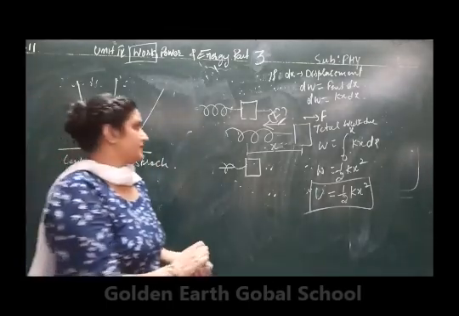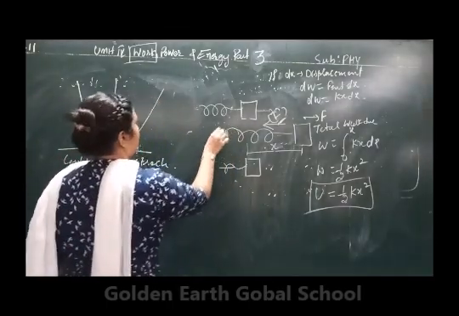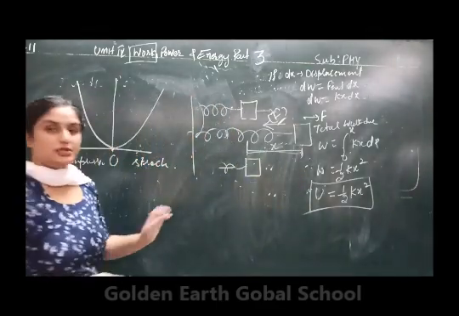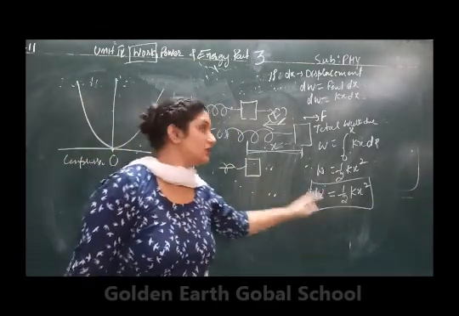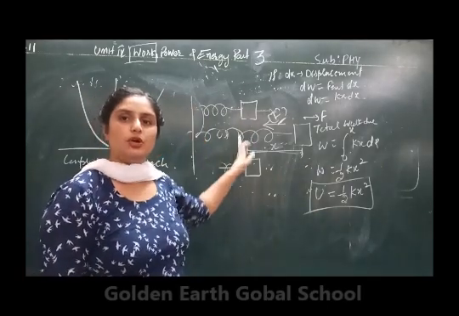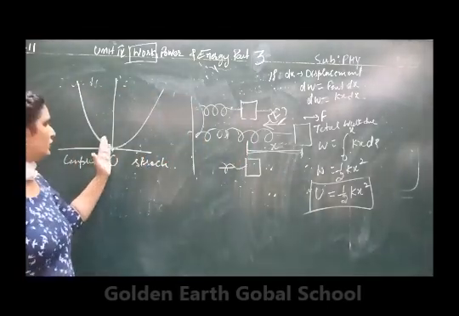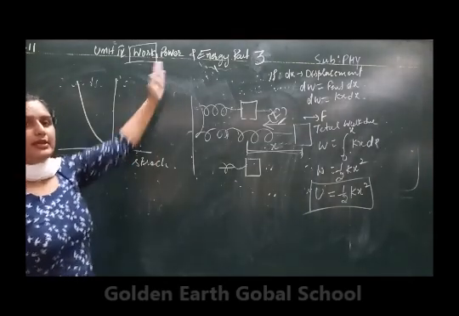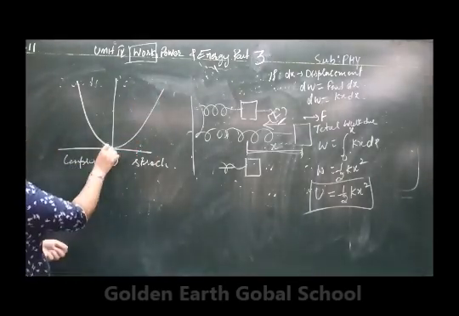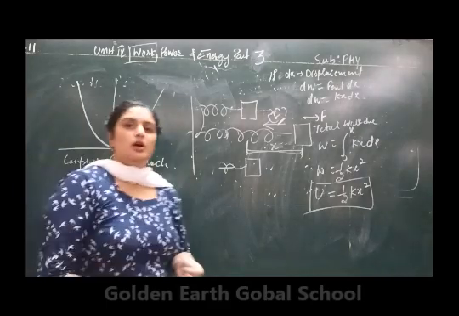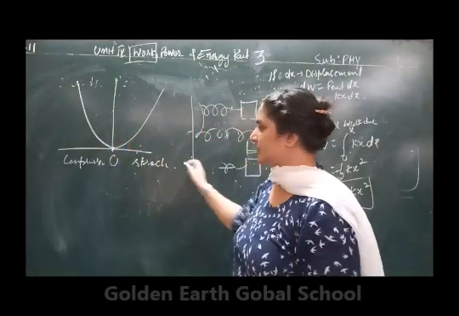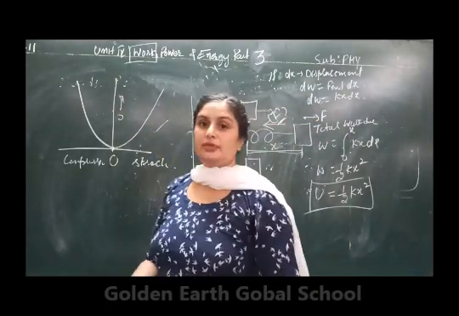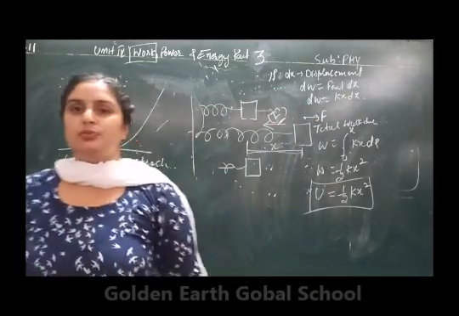As the distance x increases from this point, the energy also increases. This point is called the equilibrium position or the mean position. Whenever you move away from the mean position, the energy increases, whether you compress the spring or stretch the spring. This is the graphical variation of energy with x from its mean position.